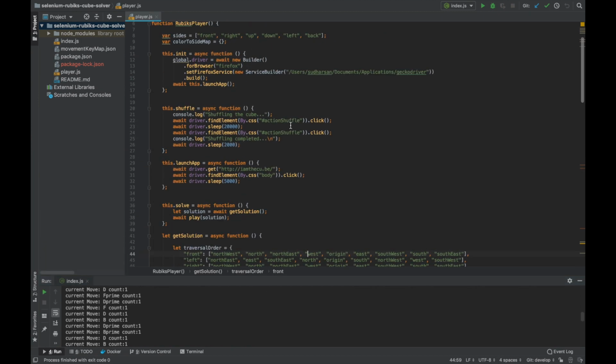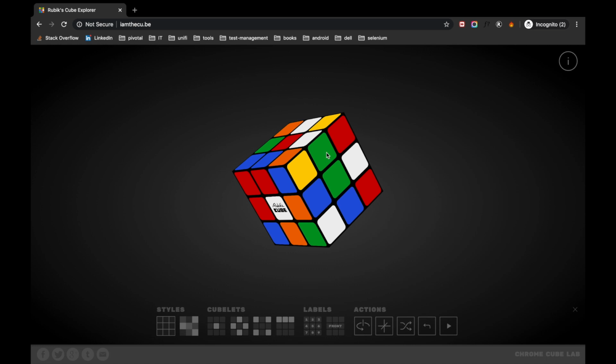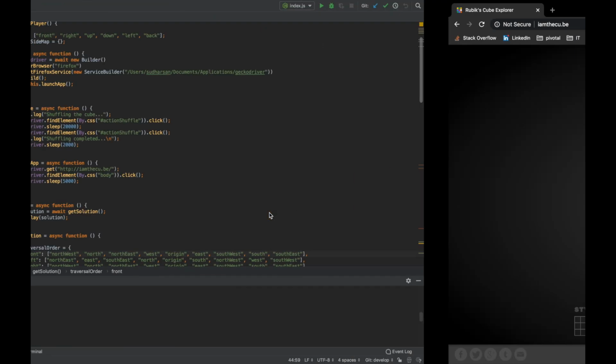So I would like you all to try to automate this particular website. This is one of the toughest websites, in terms of HTML structure, to automate so far. So give it a try and let me know if you guys are able to automate this.